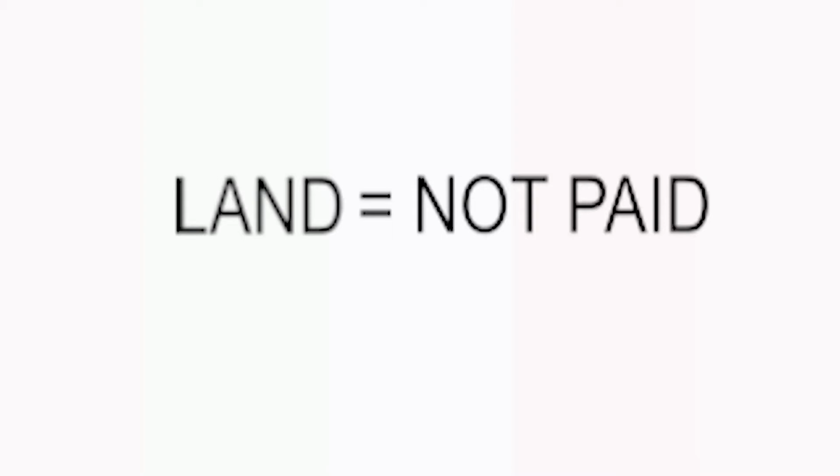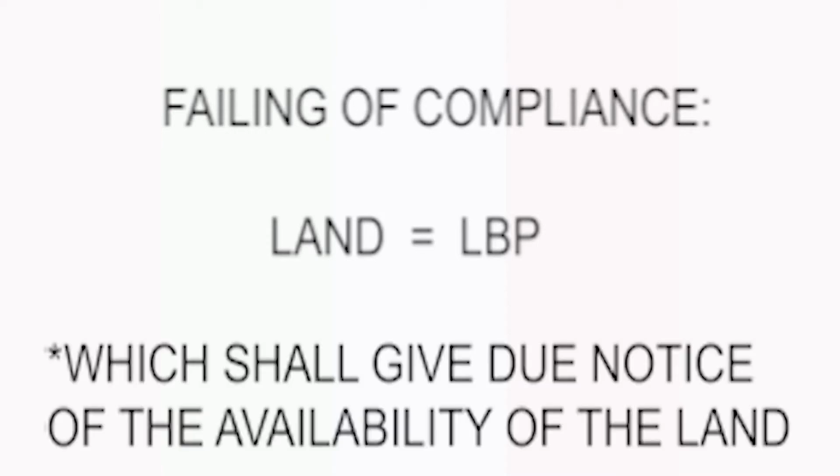If the land has not yet been paid for by the beneficiary, the rights to the land may be transferred or conveyed, with prior approval of the DAR, to any heir of the beneficiary who, as a condition for such transfer or conveyance, shall cultivate the land himself. Failing compliance herewith, the land shall be transferred to the LBP, which shall give due notice of the availability of the land in the manner specified in the immediately preceding paragraph.